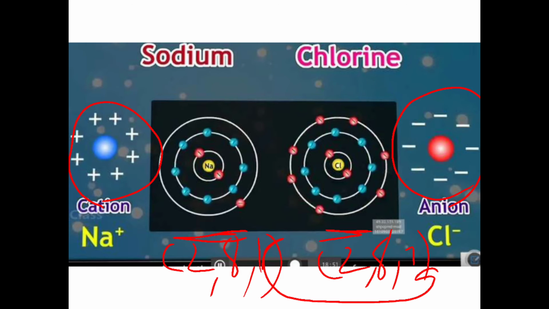Where we write the index part, as in maths square, cube, etc., in that way you can write a plus sign over Na and a minus sign over Cl. Okay, this is how the cation and anion are written.